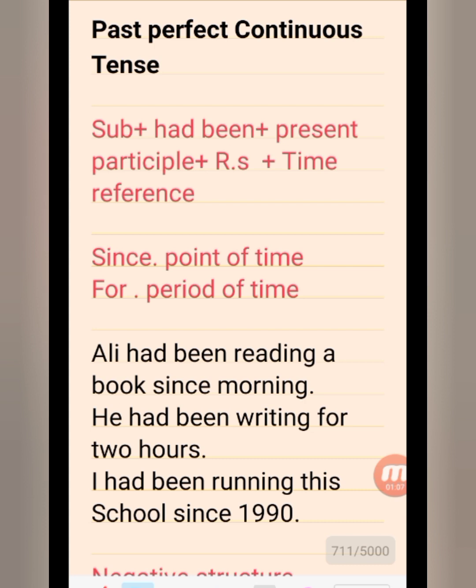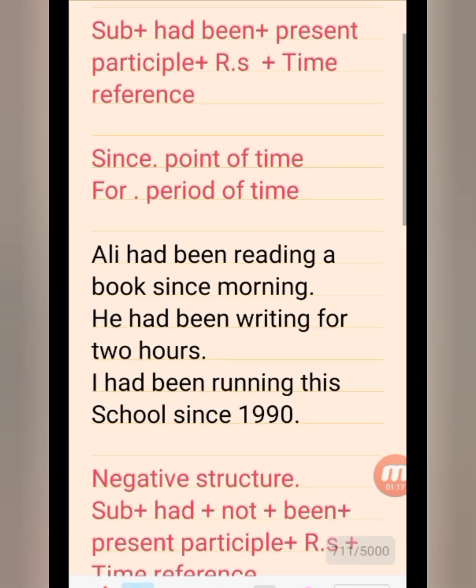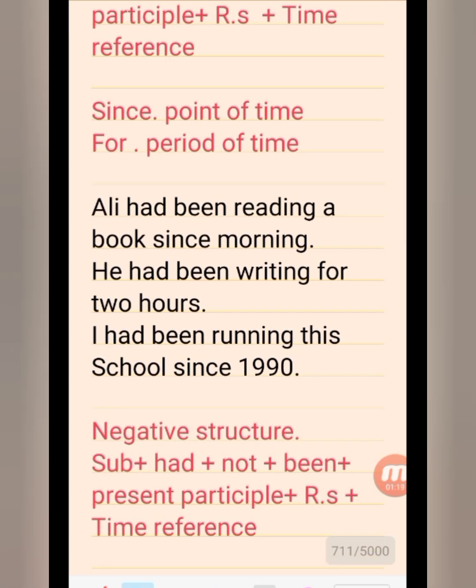And in the previous lessons and the previous video I have already taught you about since and for, where to use since and where to use for. So come to the positive structure. Ali had been reading a book since morning. So it is the first example of positive structure. Ali had been reading a book since morning.